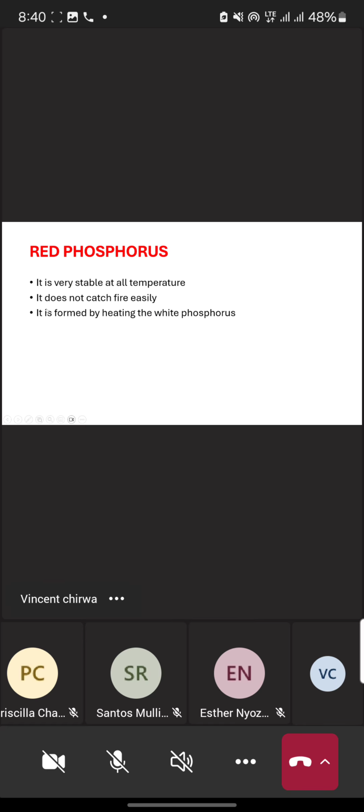Remember, in the extraction process of phosphorus, the type of phosphorus we produce is white phosphorus. So this white phosphorus, which is unstable, is converted to red phosphorus. These are the allotropes of phosphorus. A question can come. State two allotropes of phosphorus. The answers are white phosphorus as well as red phosphorus.